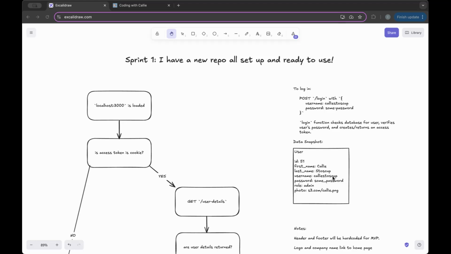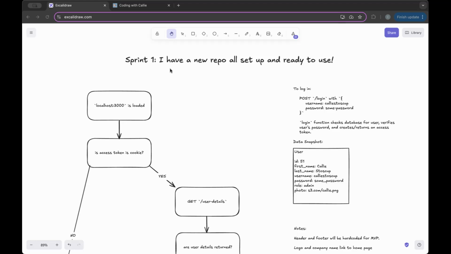Sprint 1 is still about having a repo all set up. It's just going to be a little bit more research and legwork to get it all set up, because before, my plan was to copy over my auth module from my original website, and now I'm going to have to translate it to Go. But that honestly sounds like a fun problem to have. Anywho, let's look at my Sprint 1 plan.